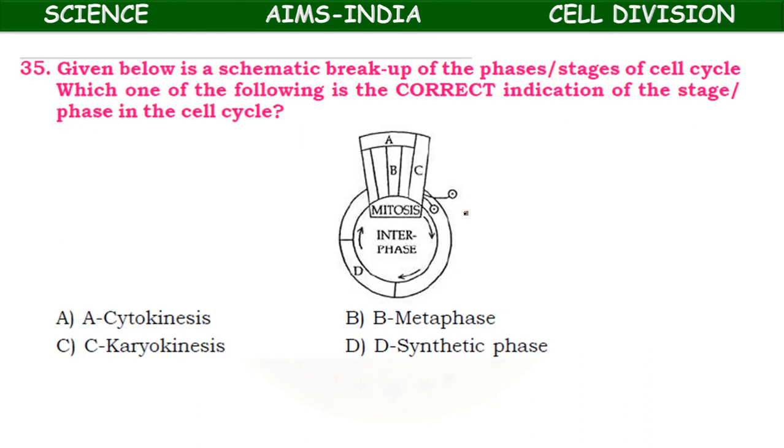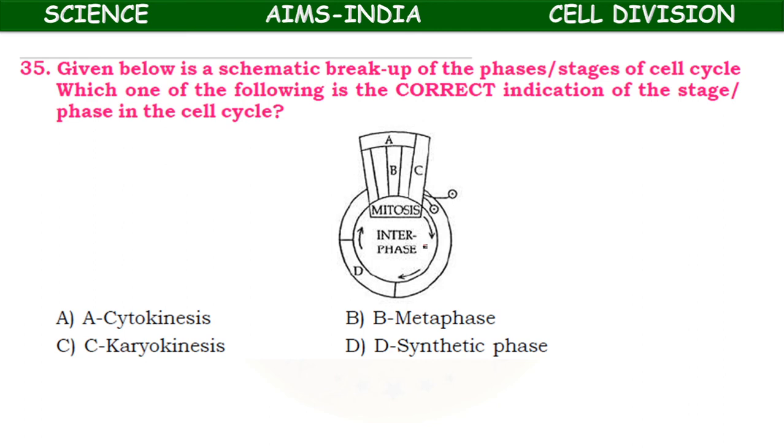Next, given below is a schematic breakup of the phases or stages of the cell cycle. Which one of the following is the correct indication of the stage or phase in the cell cycle? So here the interphase is given, A, B, C. This is the mitotic phase, and the interphase is divided into, according to your previous knowledge, G1, S phase and G2 phase.